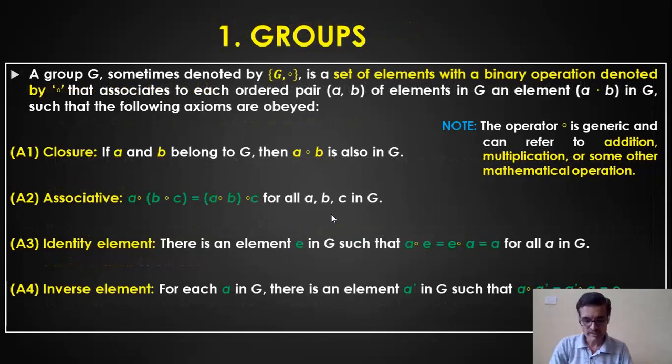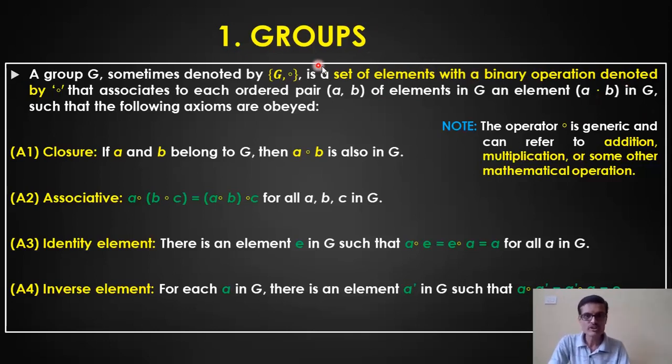Now I'll start with the first one, that is groups. Usually the group is represented as G. In abstract algebra, it is most commonly written within curly brackets as G comma the dot operator. This operator can be anything: an addition operator, a multiplication operator, or any other mathematical operation you are performing on the set of elements. Let us say we have two elements, A and B. A dot B, the answer whatever you get, should also be in G.